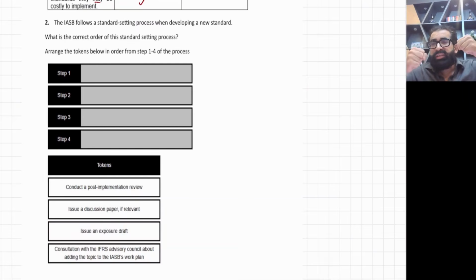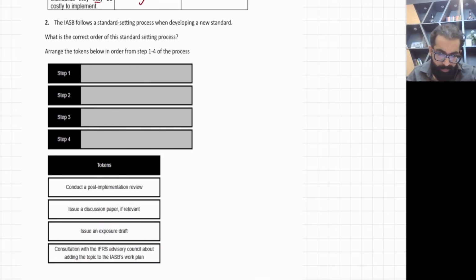The members of the Advisory Council are everywhere in the world. So they get feedback from the world and they come to the International Accounting Standards Board and IFRS Foundation. They give their feedback. So if there is some major mistake in any accounting standard, or a major problem, with respect to time, they give feedback, and then the IASB develops a new standard.